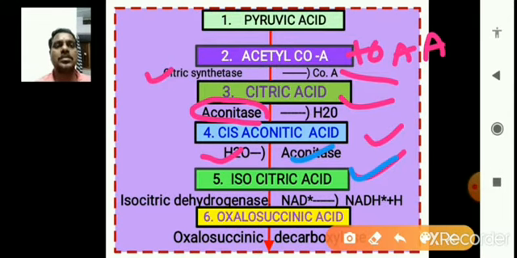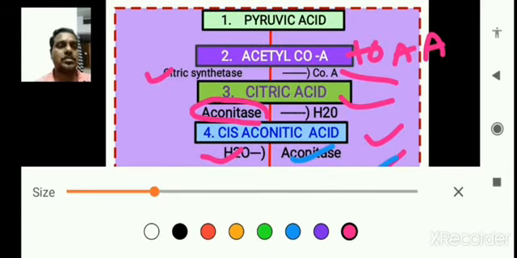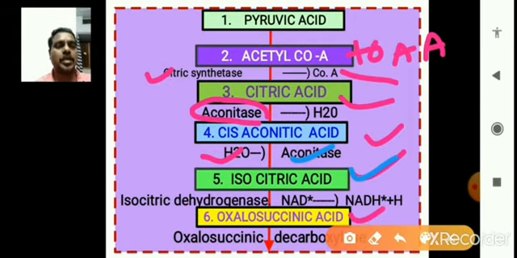So citric acid is converted into isocitric acid; these are isomers of citric acid. Then isocitric acid forms, in the sixth stage, oxalosuccinic acid.